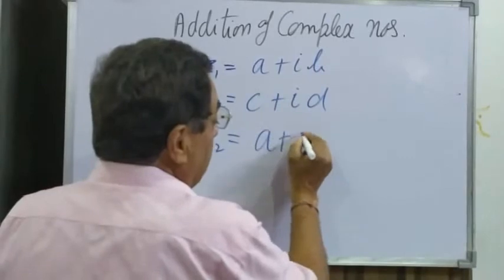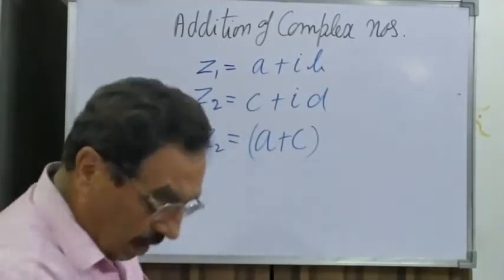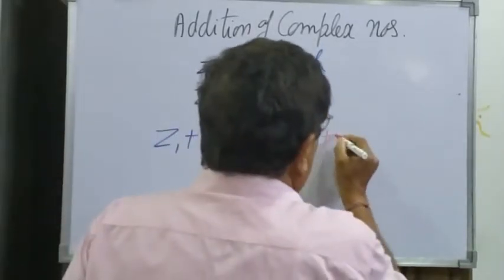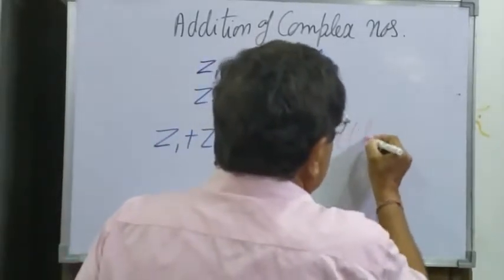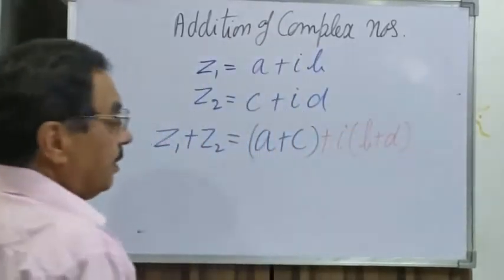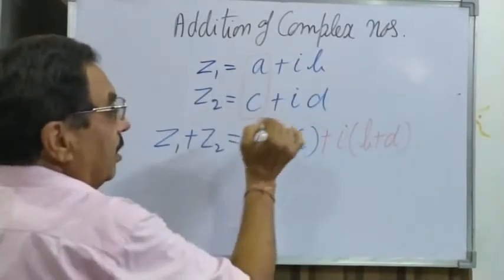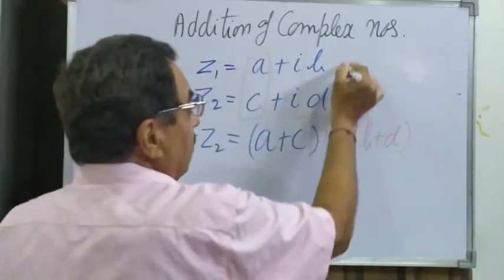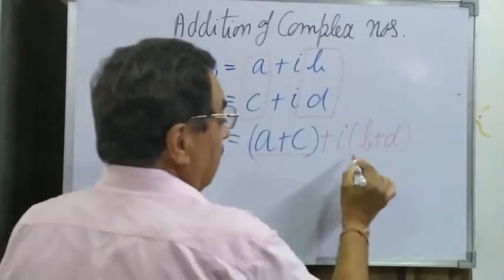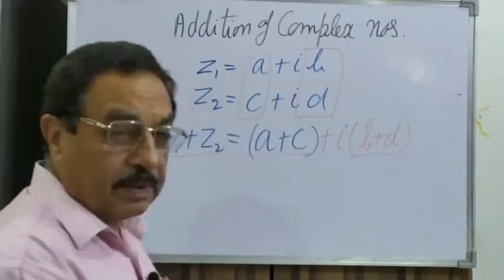That would give you a plus c, which is the real part of the complex number, and the imaginary part would be iota times b plus d. Real is added to real and imaginary to imaginary. That is a plus c and b plus d.